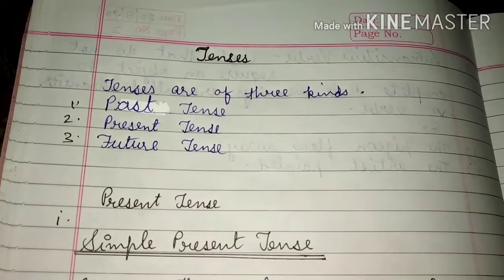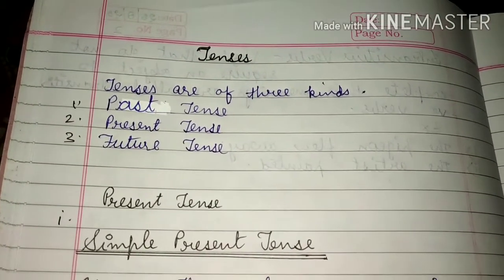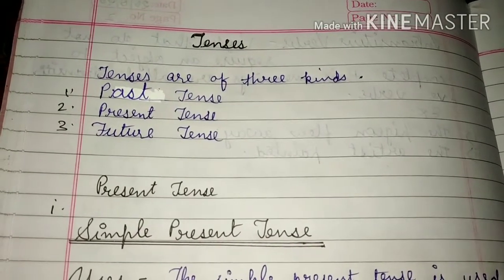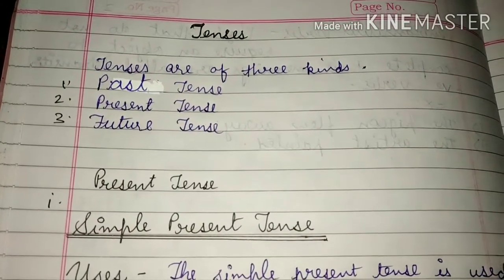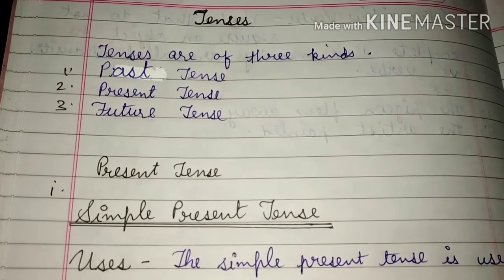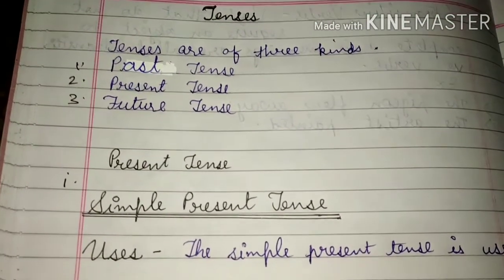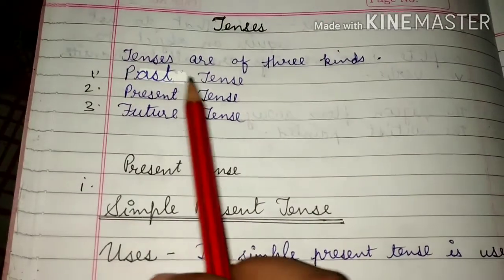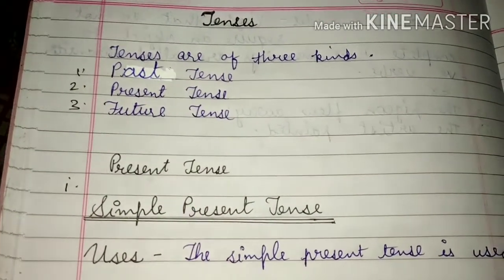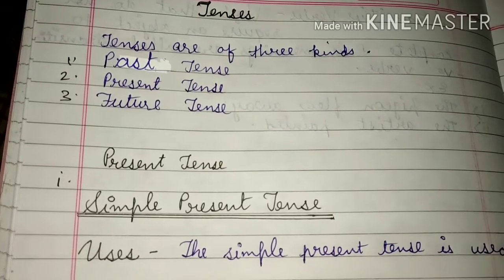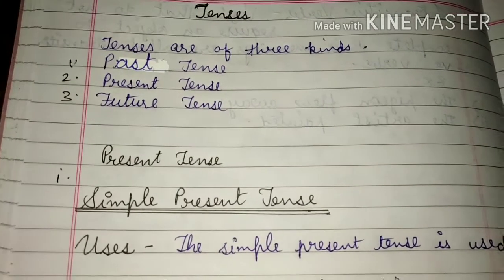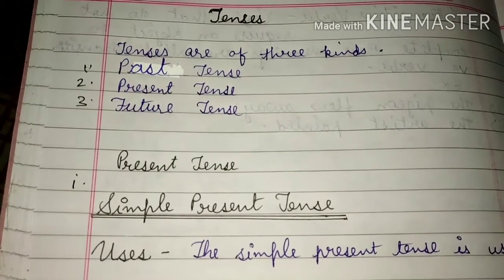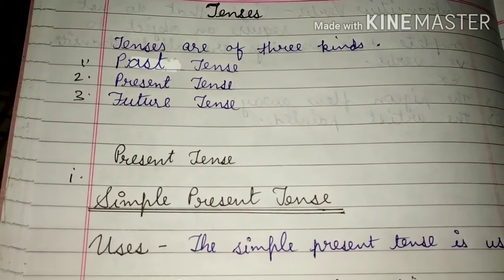Present tense indicates that the action is done at the present time, like I pray to God daily. And the third one is the future tense. Future tense indicates that the action will be done in the future time, like we shall attend the meeting.